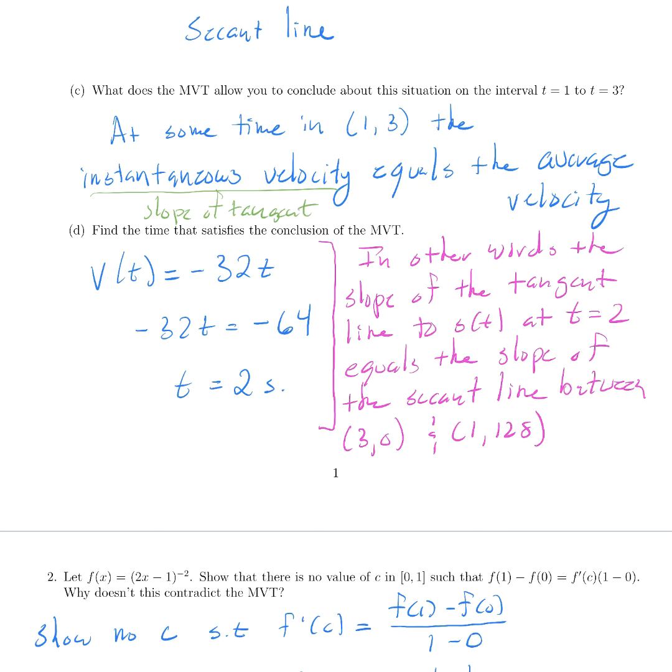equals the average velocity. Find the time that satisfies the conclusion of the mean value theorem. Well, the derivative of position is velocity. So instantaneous velocity in this context is given by negative 32t. We want to know when that is going to be equal to negative 64, and that happens at t equals 2 seconds. In other words, the slope of the tangent line to s of t at t equals 2 equals the slope of the secant line between (3, 0) and (1, 128).